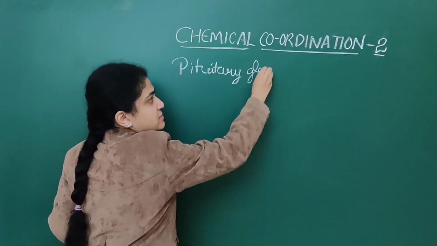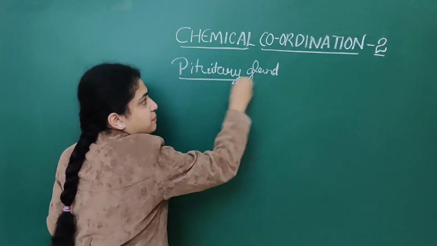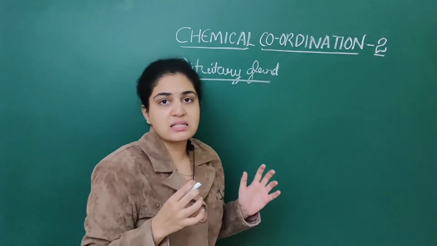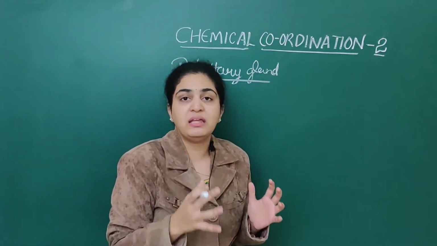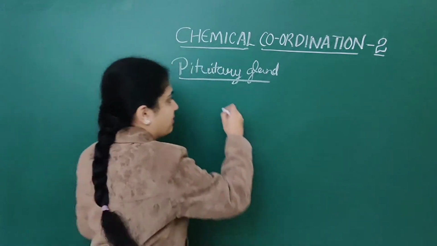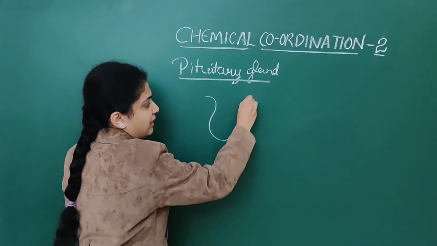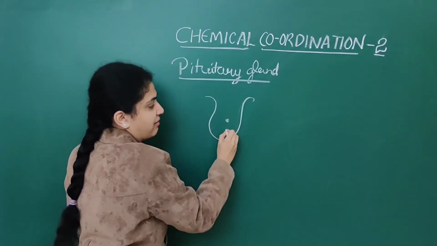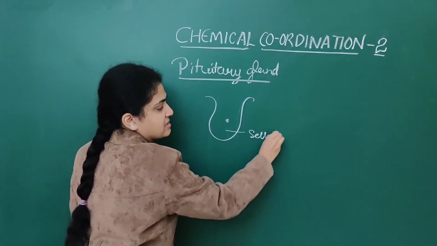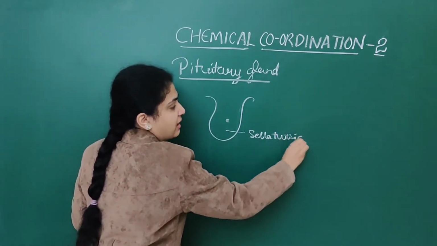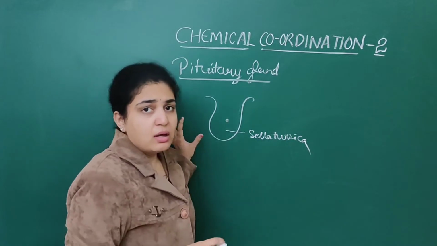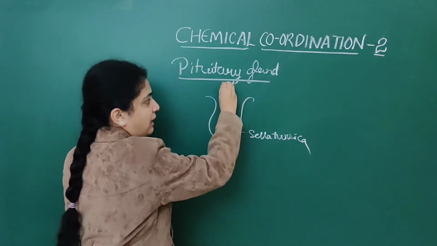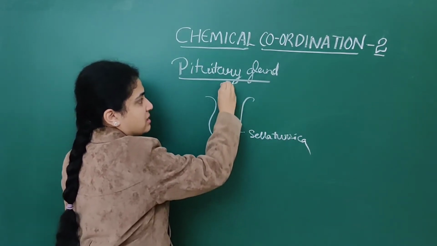This pituitary gland is present in the sella turcica, a bony cavity in the brain. In this sella turcica, it is attached to the hypothalamus by a stalk.